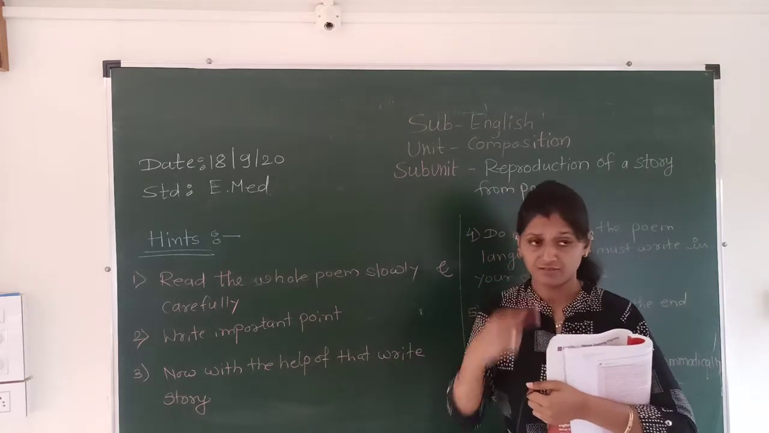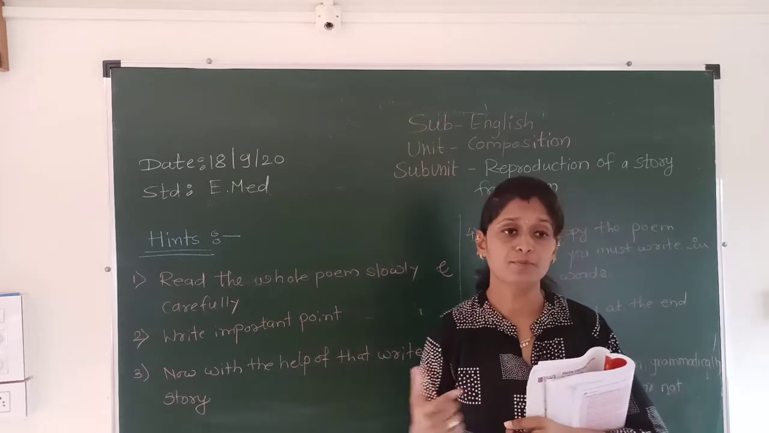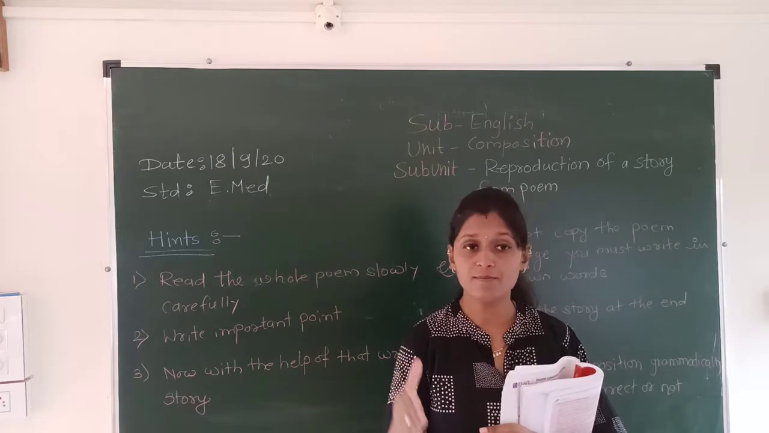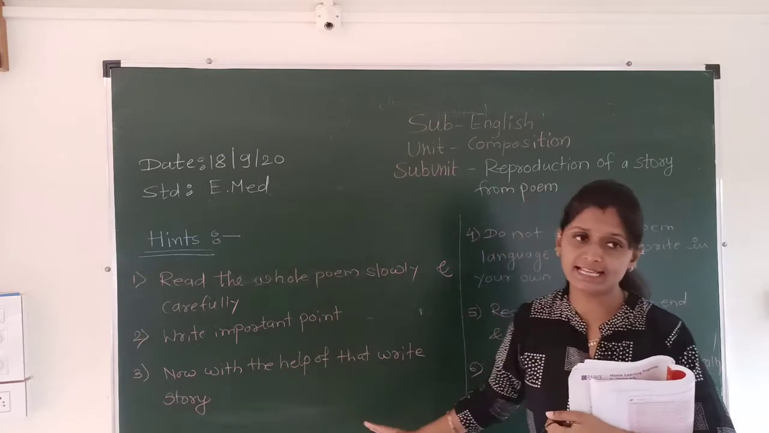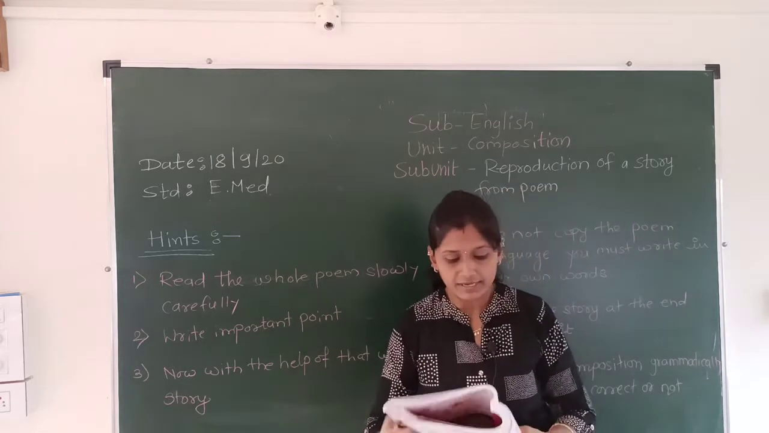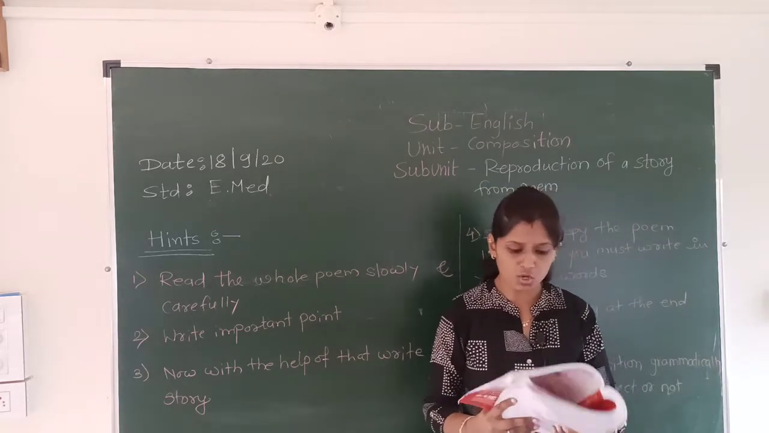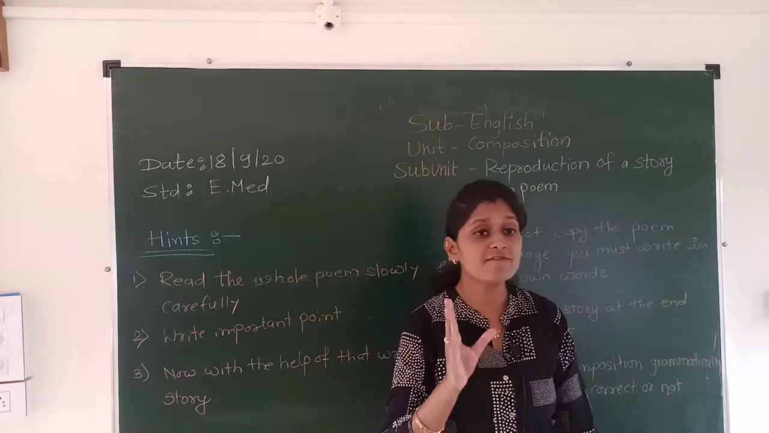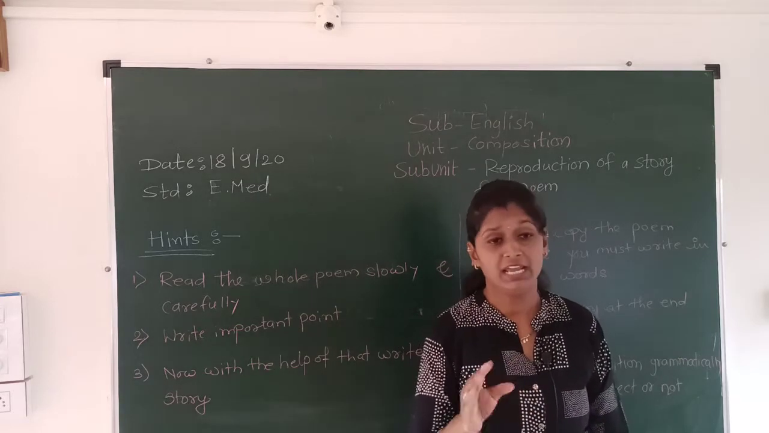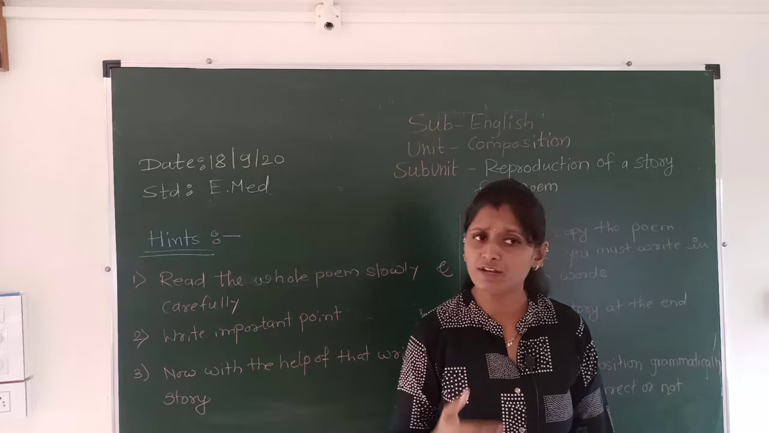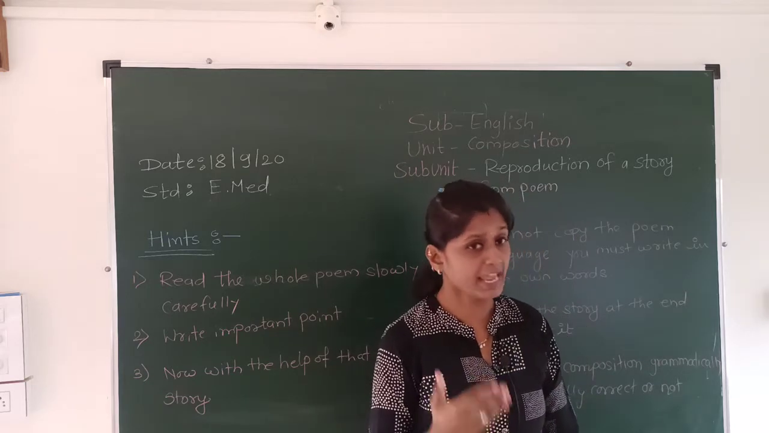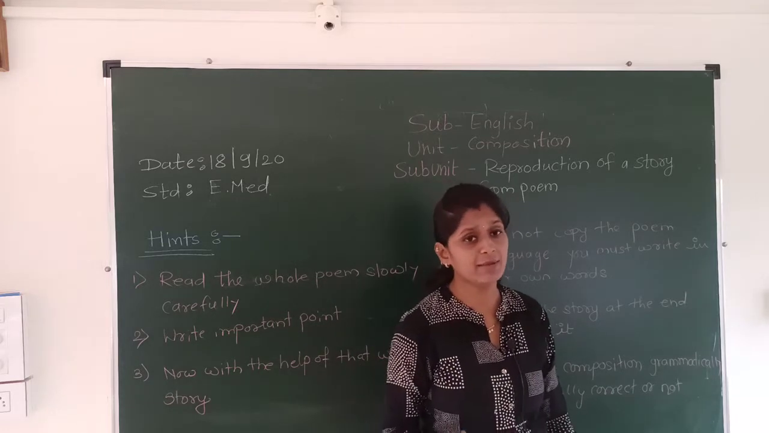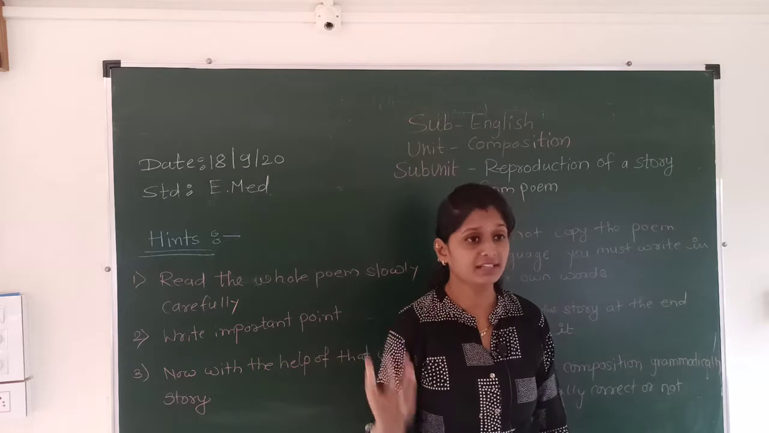There are some hints for writing a summary from a poem in story form, or reproduction of a story from a given poem. First is, read the whole poem slowly and carefully. Whatever poem has been given to you, you should read it very carefully. If at the first reading you do not understand what is given, then read it twice. If the second time also you do not understand, then read it thrice.